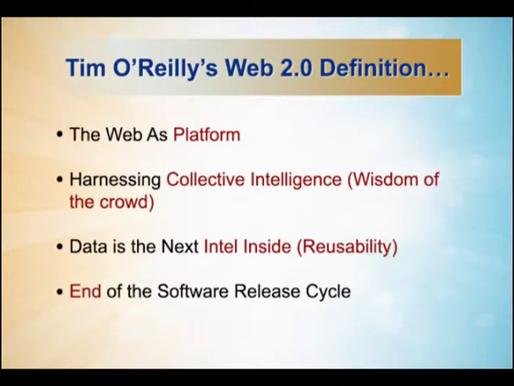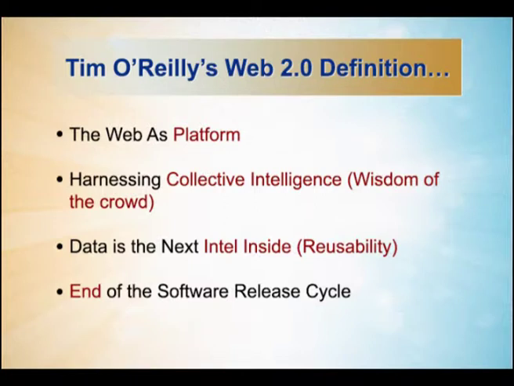Web 2.0 technologies, as you know, recommend using the web as a platform, harnessing collective intelligence, otherwise known as the wisdom of the crowd. It says that data must be reusable, and the motto or catchline is that the data is the next Intel Inside. That means you can pick up a data set from anywhere and integrate it into anything. That kind of system, I will be showing you how the Library OPAC is using.